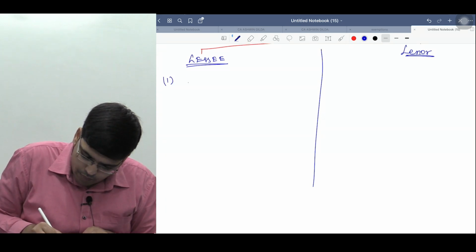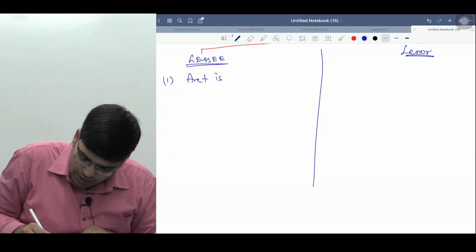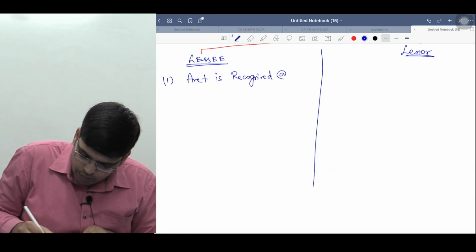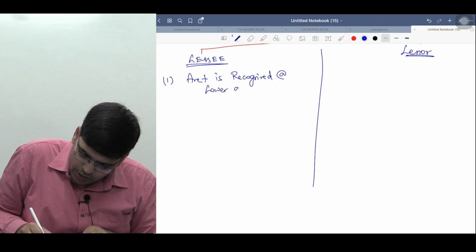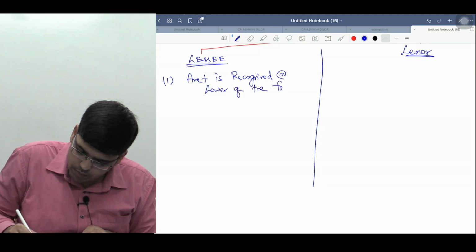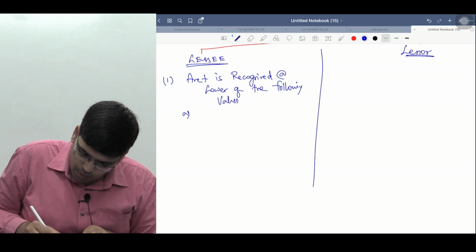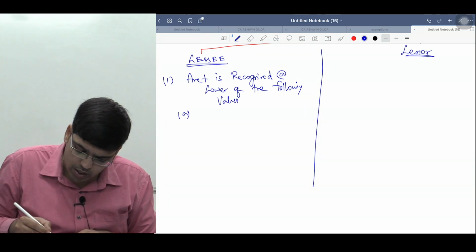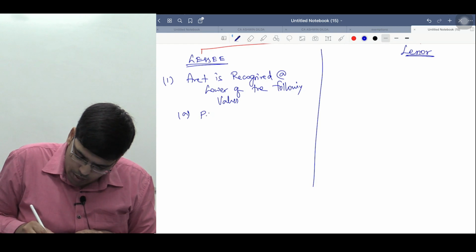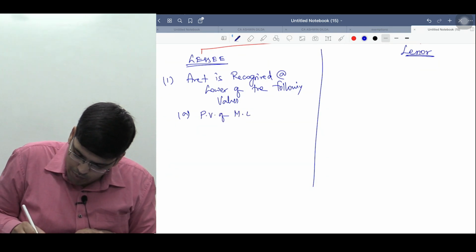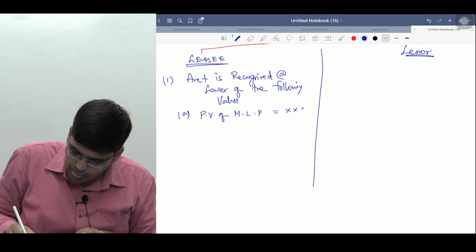In the books of lessee, the asset is recognized at the lower of the following values. Lower of the following amounts also you can say. A is nothing but present value of minimum lease payments, right?